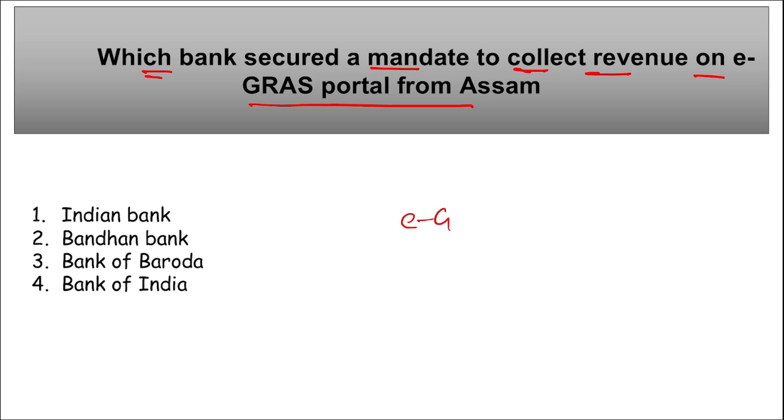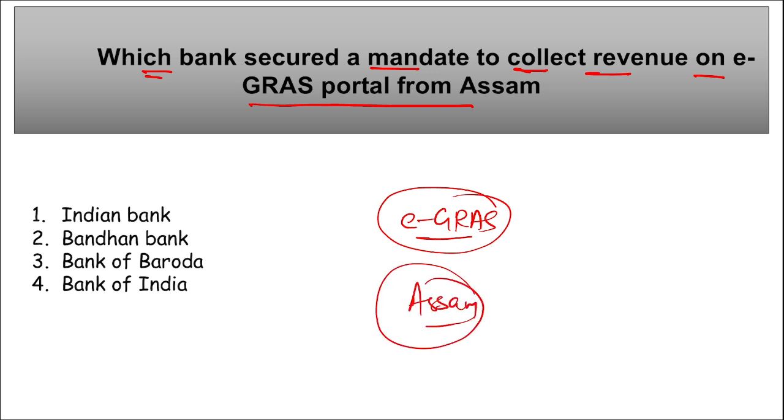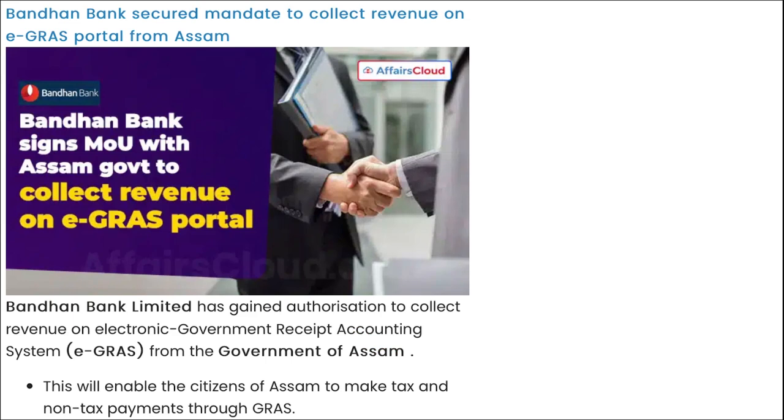Right? Next. Which bank secured a mandate to collect revenue on the e-GRAS portal from Assam? First of all, tell me, what is this e-GRAS portal? This e-GRAS portal will enable the citizens of Assam to make tax and non-tax payments through this GRAS. Right? And what does GRAS stand for? Government Receipt Accounting System. So remember, recently it was Bandhan Bank. They have secured a mandate to collect revenue on the e-GRAS portal from Assam state. And as I just mentioned, this portal will enable tax and non-tax payments through the Government Receipt Accounting System.